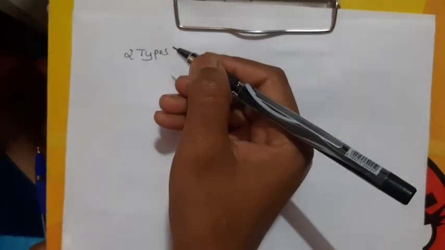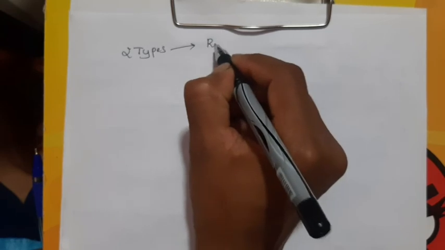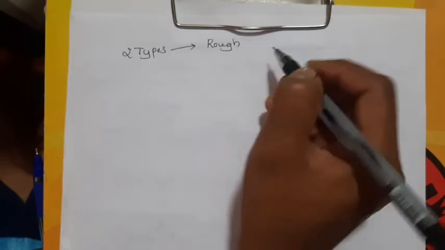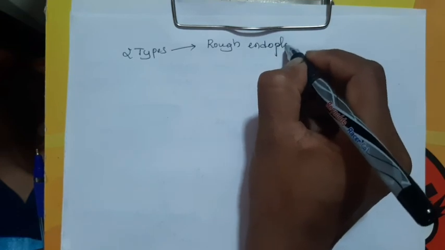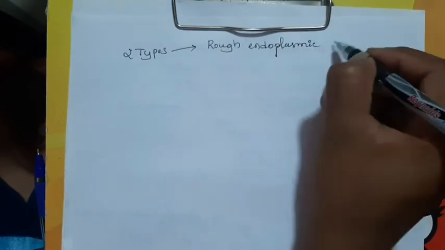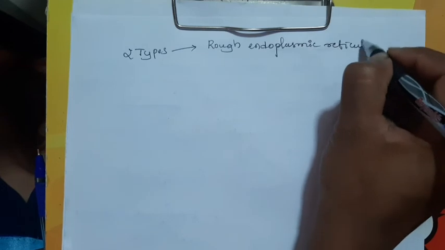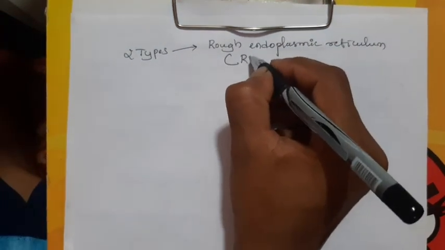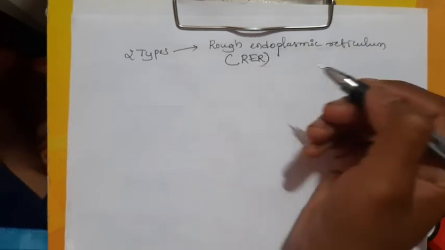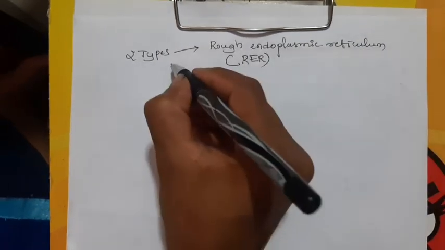The endoplasmic reticulums are of two types. Two types of endoplasmic reticulum are present, that is the rough endoplasmic reticulum. In short we can say that is the RER. It is popularly known as RER only.